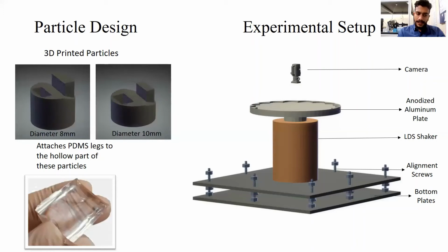The surface where the granular particles are excited is an anodized aluminum plate, and the anodization helps get a better contrast for imaging. It also makes sure that there is a uniform surface property throughout the plate. The dynamics of the granular materials are then imaged using a camera which is mounted on top of it.